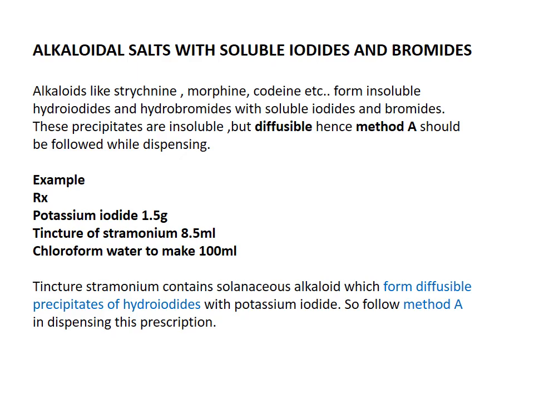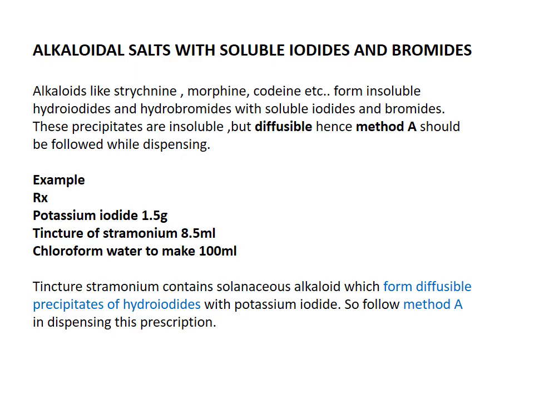Insoluble hydroiodides may get precipitated. A second thing is, if the alkaloidal salts interact with bromide, what happened? Corresponding hydrobromides are precipitated. These formed precipitates are insoluble and diffusible, so it can be overcome by method A.